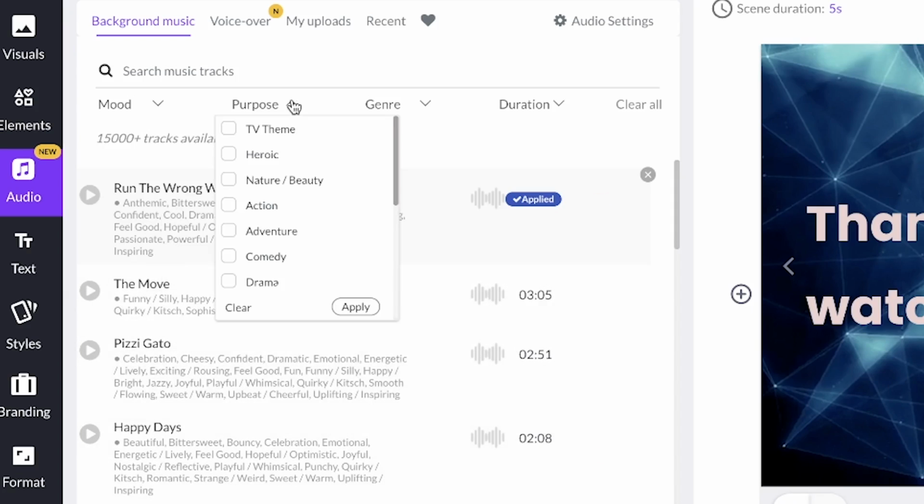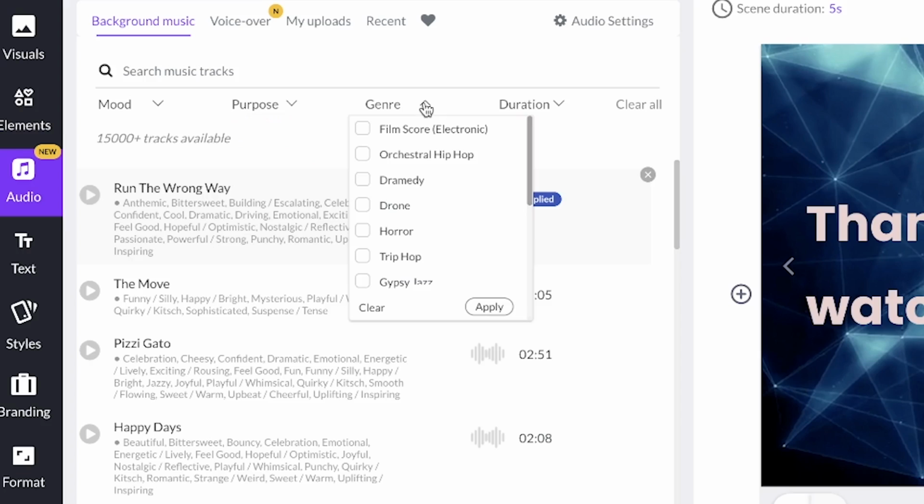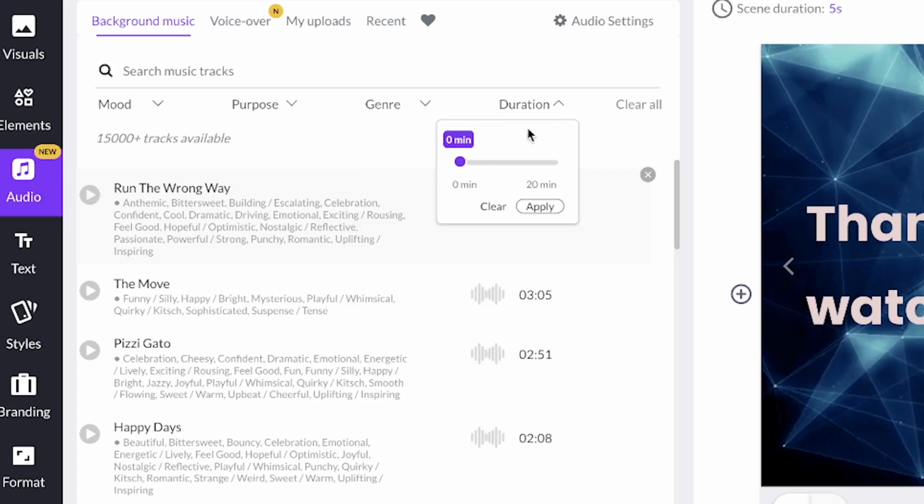And you can choose the purpose. Is it a TV theme? Is it heroic or nature or action or adventure or comedy? You can choose accordingly. And you can choose the genre also from here. Okay, is it horror? Is it a drone? Then duration, how long? Usually this is 0 minutes. You can change it. You can check up to 20 minutes, and you can clear all accordingly.